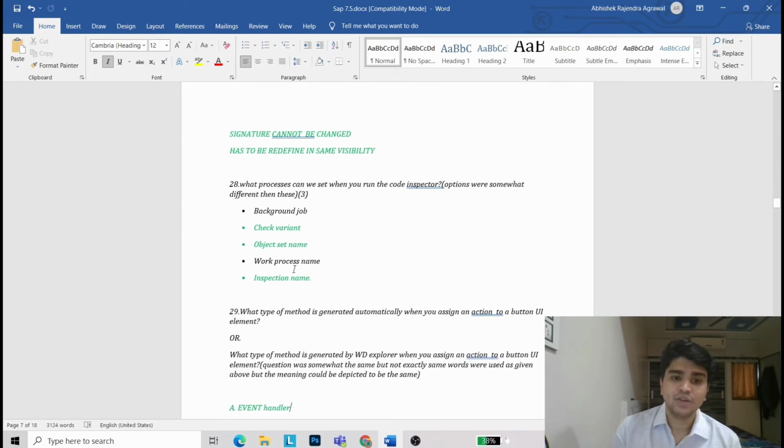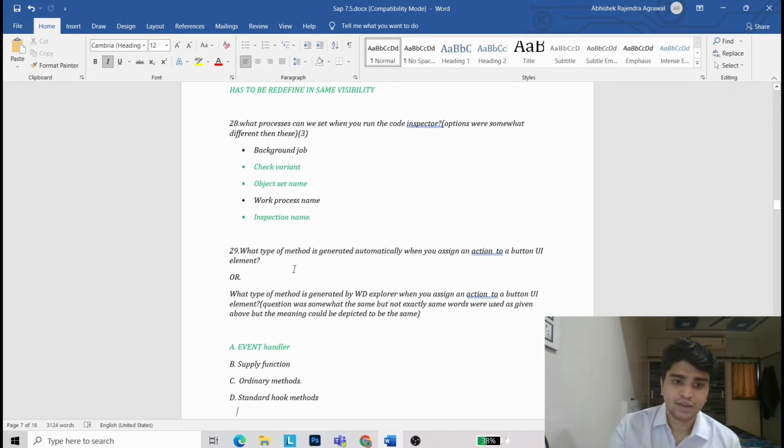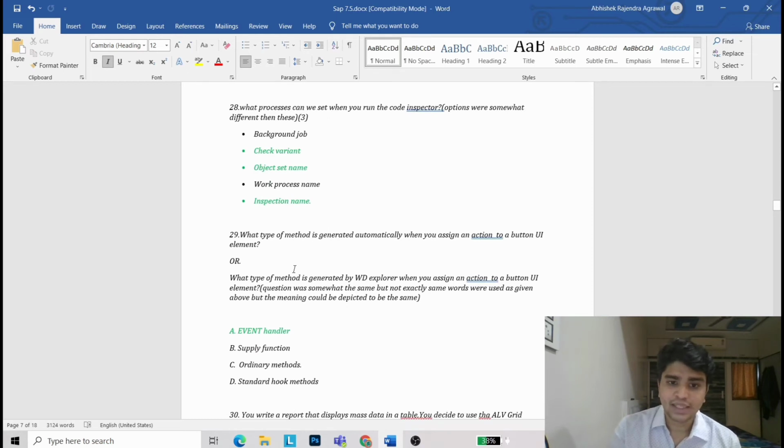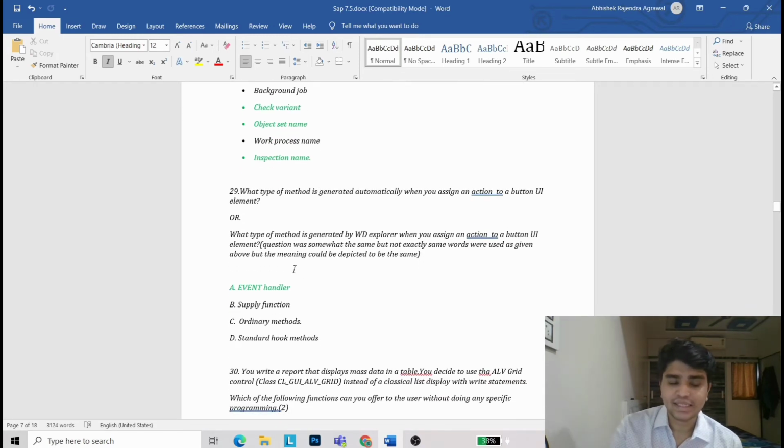Now 20th question. What processes can we set when you run the code inspector? It is check variant, object set name, inspection name. What type of method is generated by WD Explorer when you assign an action to the button UI element? It is event handler.